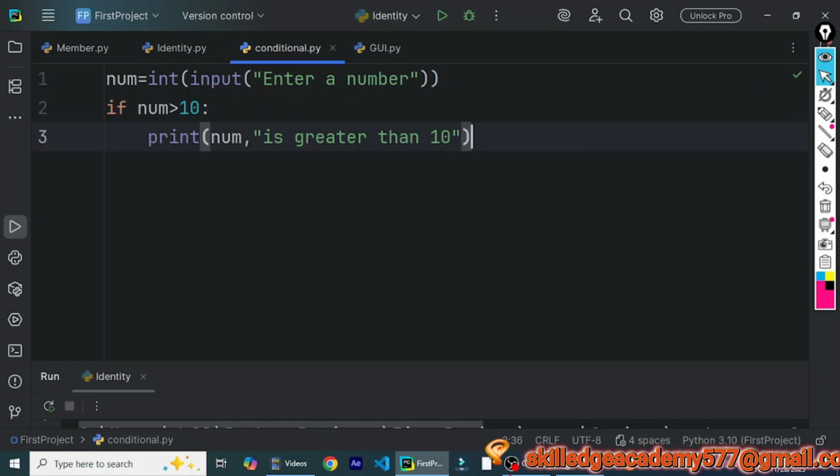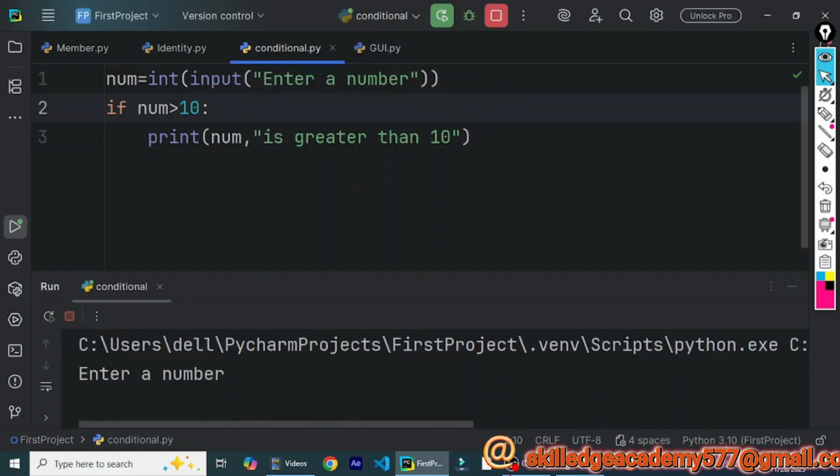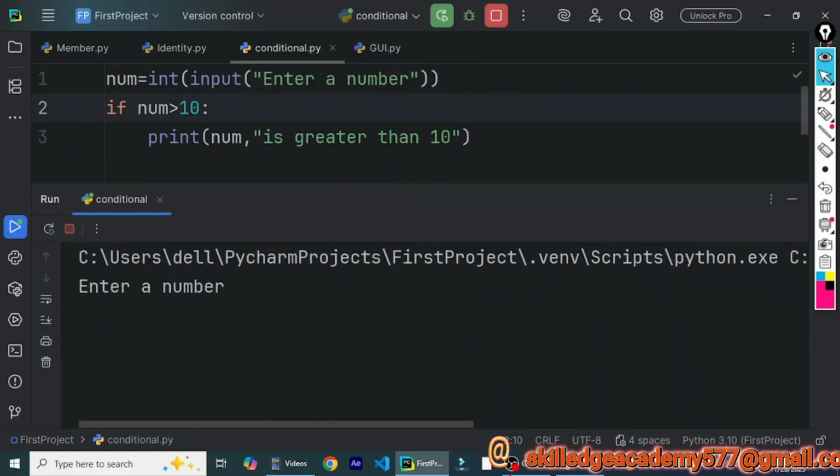You can check that whenever we give a conditional statement, if is the keyword which starts the condition, followed by the condition, with a space between if and the condition, and the condition is terminated by a colon. As soon as you change the line, as we have discussed, there is an indentation preceding the statements belonging to the if block. In this case, this statement will only be executed if the value we give to this number is more than 10. So let's execute the program and check. Let's increase the size of the result window.